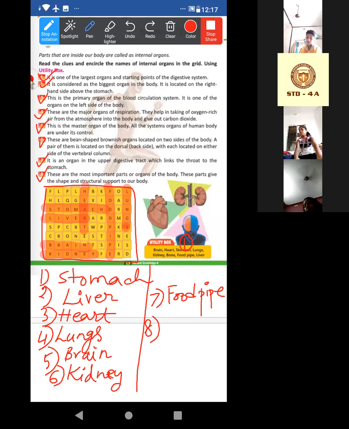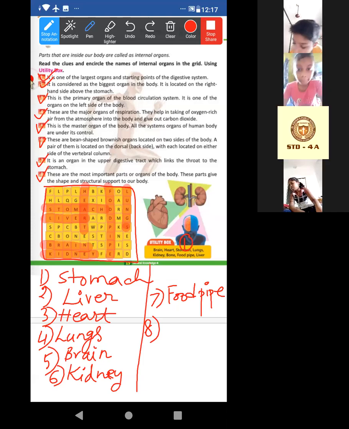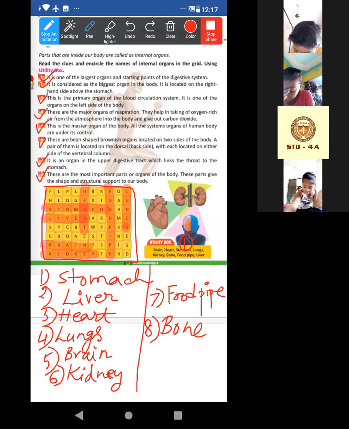Where is bone? Now we have to find out. Look at the sixth column. Sixth column, just leave one box. Leave this C. Then look, this one is bone. Now just leave C and mark it by pencil, bone.